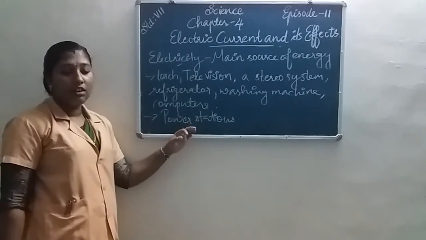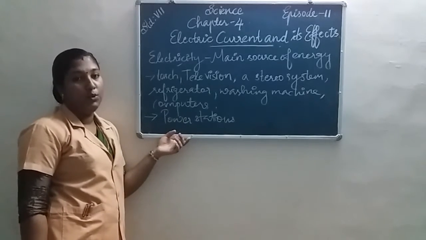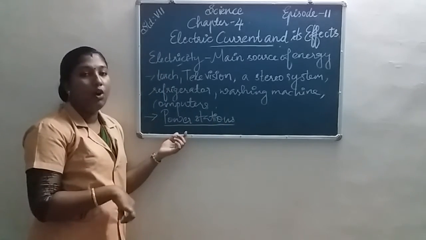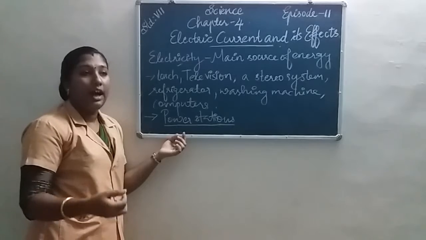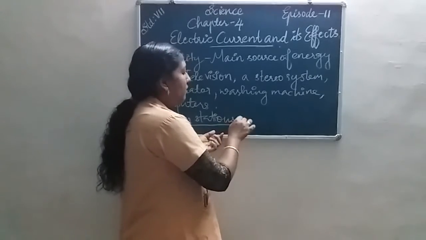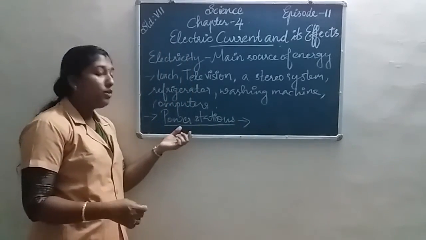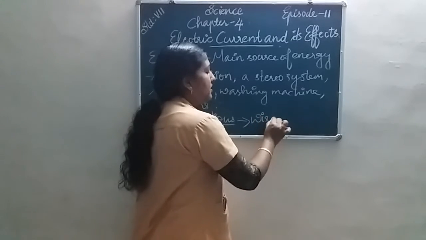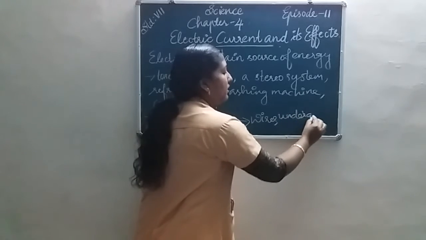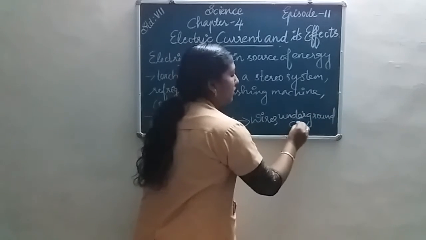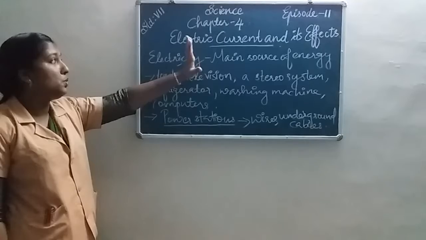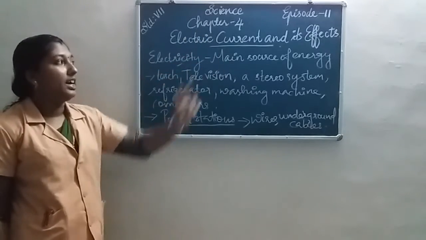From there it is brought to our home. The electricity comes to our home through wires, cables, underground cables. Once again, today we are going to learn Chapter 4, electric current and its effect.